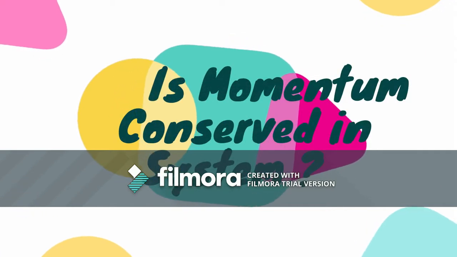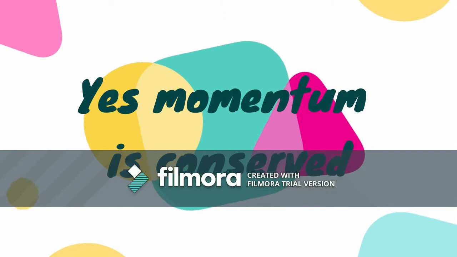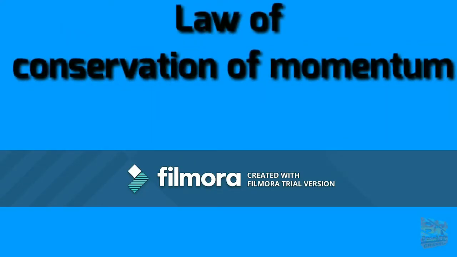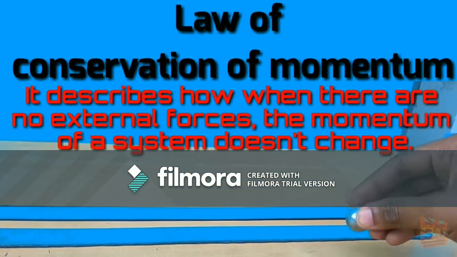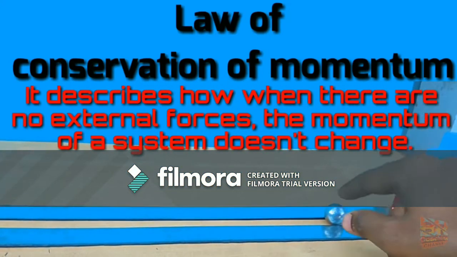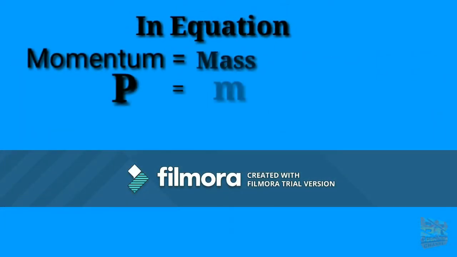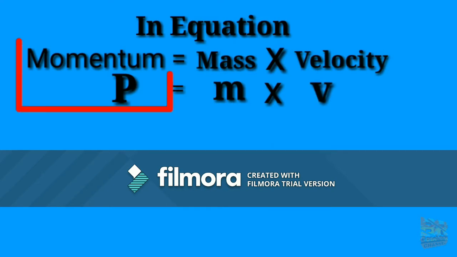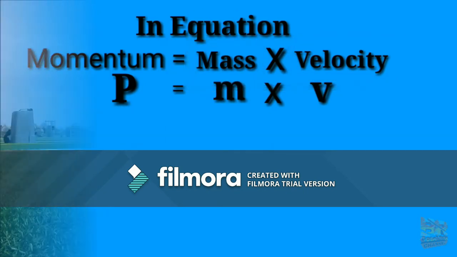The question is, is momentum conserved in a system? Yes, momentum is conserved. The law of conservation of momentum describes how, when there are no external forces, the momentum of a system doesn't change. In equation form, P equals mv. To increase momentum, you have to increase mass or velocity, or increase both.